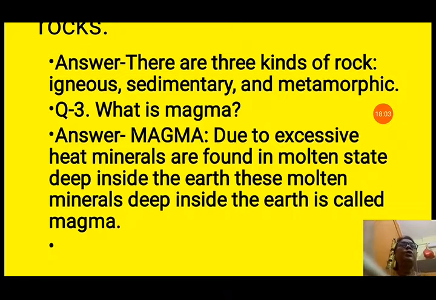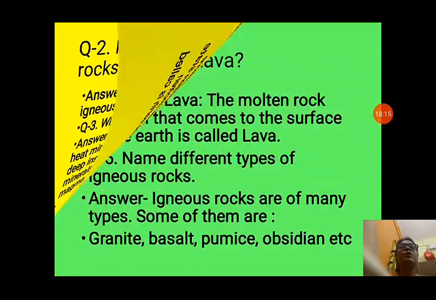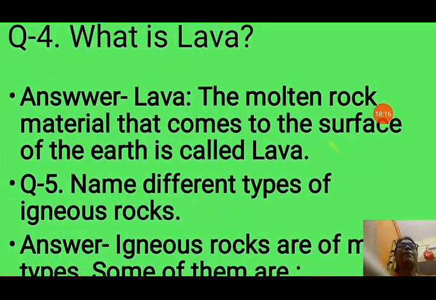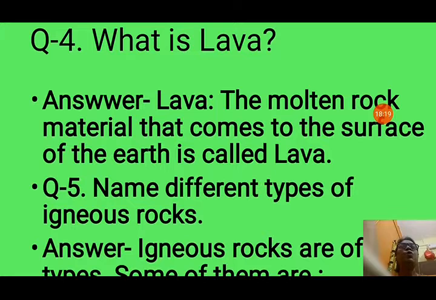Question number 3 we have already discussed, what is magma, but still I am just discussing here. Due to excessive heat, minerals are found deep inside the earth in molten state. Now these molten minerals deep inside the earth are called magma. Now question number 4, let us see what is lava. What is lava? Answer: lava, the molten rock material that comes to the surface of the earth, is called lava. When magma comes out to the surface of the earth, it is known as lava.